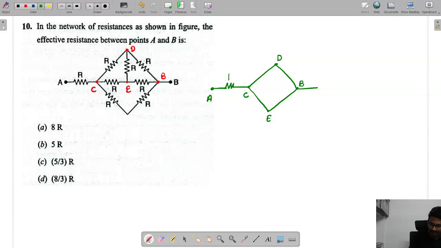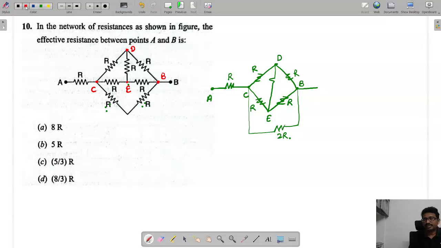Right now between A to C the resistance is R, and C to D we have R, and C to E here this is R. Next, E to B here this is R. Next, D to B is here, D to E here now. Next, what else now here? C to this one, R and 2R are in series, so it becomes a resistance in between. Where to where, tell me? So this is 2R.